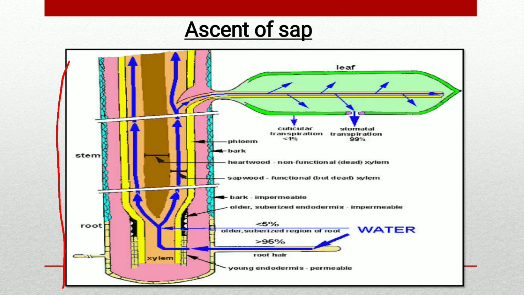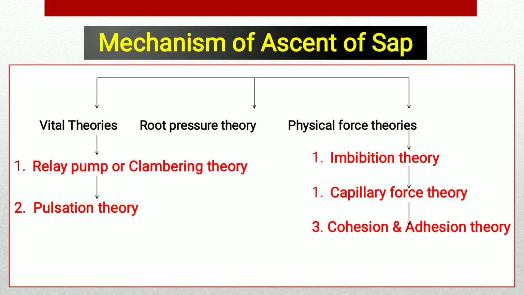And it is used for other metabolic activities. By a number of experiments it has been demonstrated that the xylem is the main water conducting tissue. Means in this diagram we have confirmed the xylem is the conducting tissue from root to the leaf. Then what is the mechanism behind the ascent of sap?